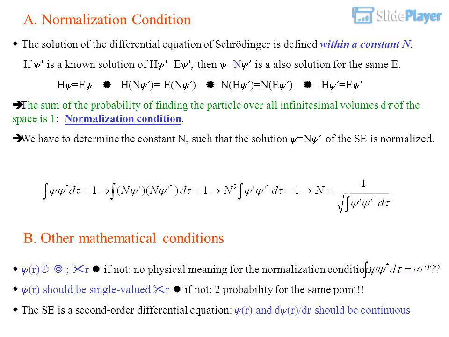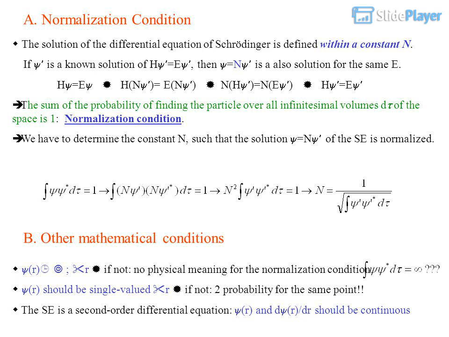Node. A. Normalization condition. The solution of the differential equation of Schrödinger is defined within a constant N. If ψ is a known solution of Hψ = Eψ, then Nψ is also a solution for the same E: HNψ = NHψ = NEψ = E(Nψ). The sum of the probability of finding the particle over all infinitesimal volumes dτ of the space is 1: normalization condition. We have to determine the constant N, such that the solution Nψ of the SE is normalized.